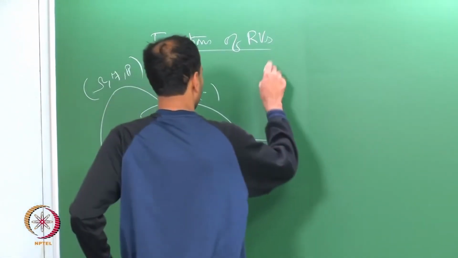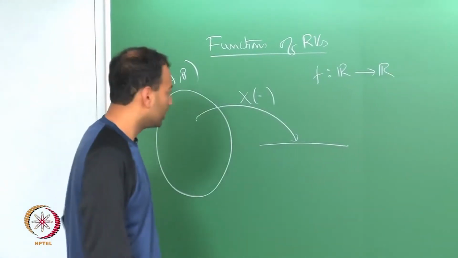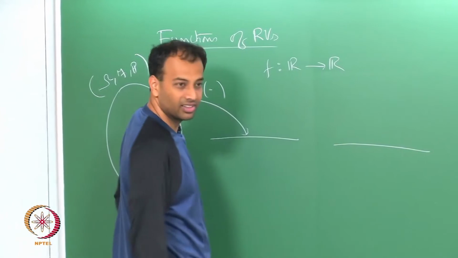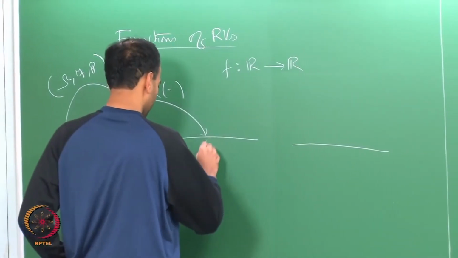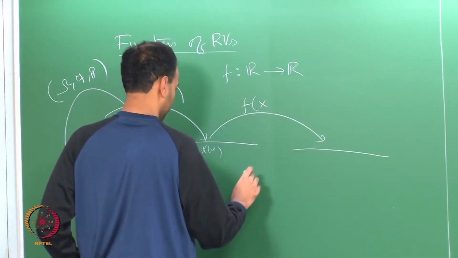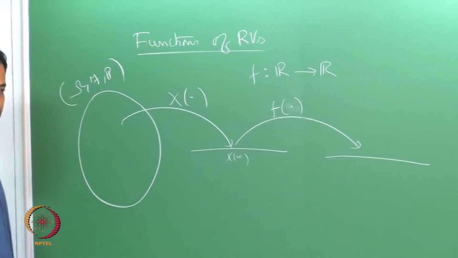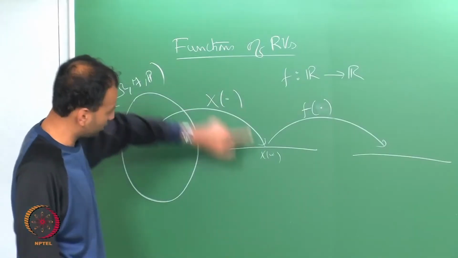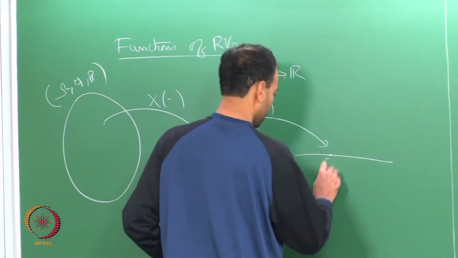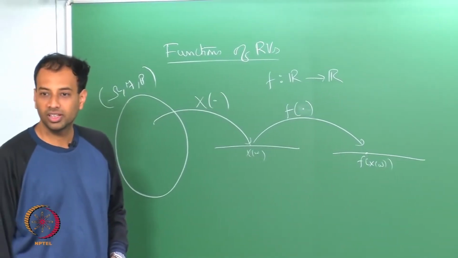Let us say that f is some function that takes values from R to begin with. So, this is another real line, and this is x of omega, and f will simply map it. So, this is f. Once omega realizes, x of omega is a fixed number, and f will map that further to another point here, which is f of x of omega.